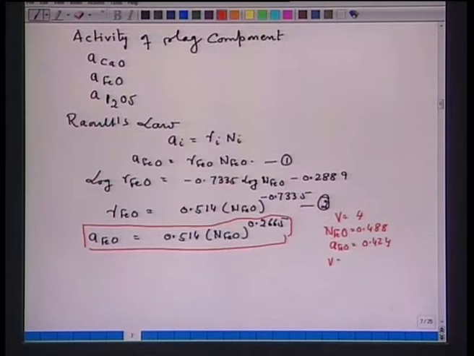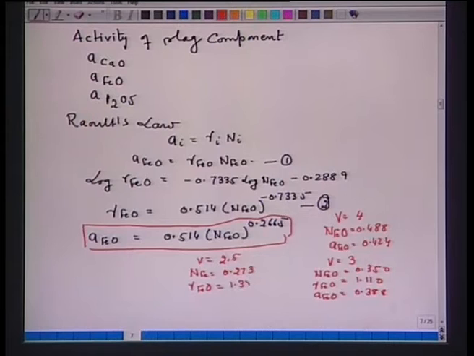Similarly, if I take V equal to 3, then NFeO is equal to 0.350, I determine gamma FeO, which comes equal to 1.110, then I calculate the activity of FeO, which is equal to 0.388. I take another example, V equal to 2.5, I calculate NFeO equal to 0.273, then gamma FeO is equal to 1.332 and the activity of FeO is equal to 0.363.